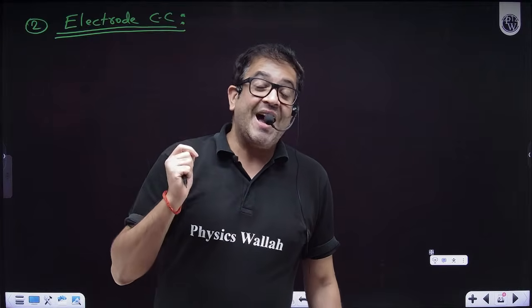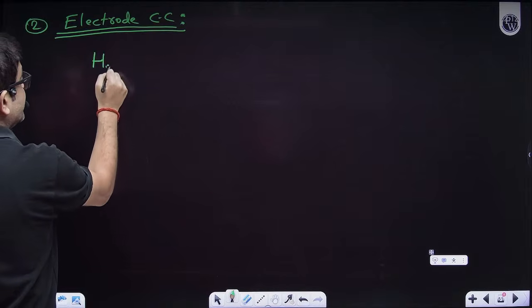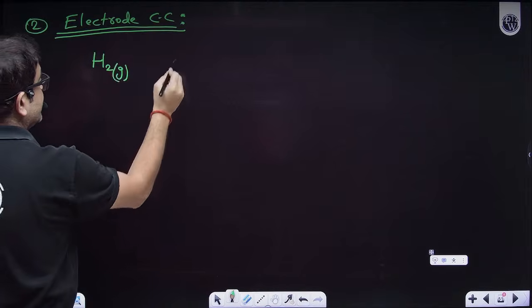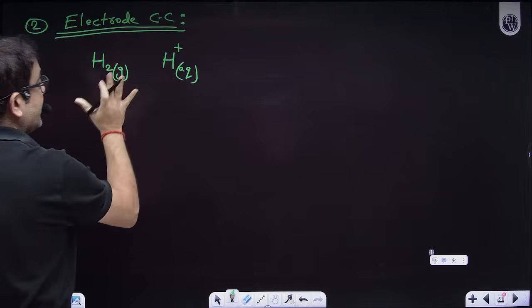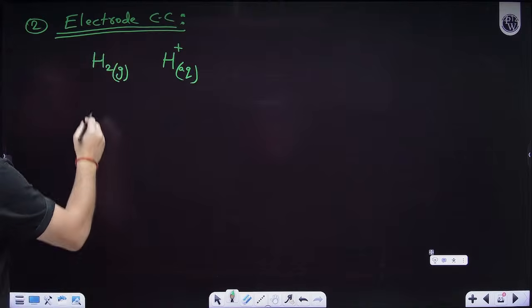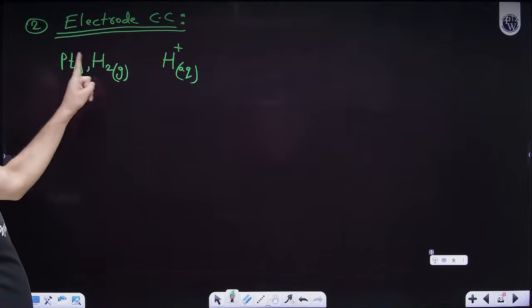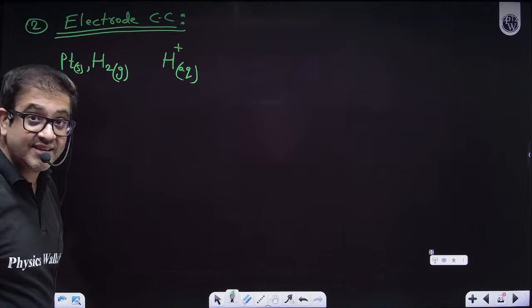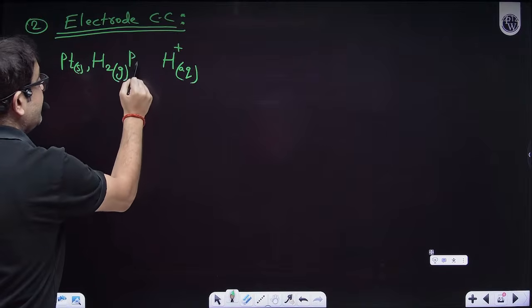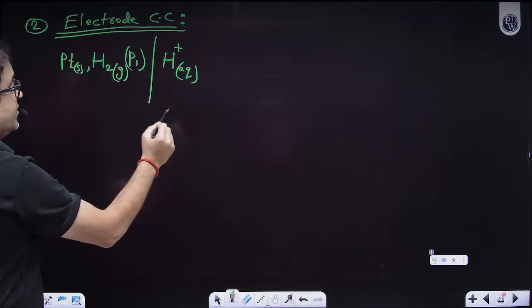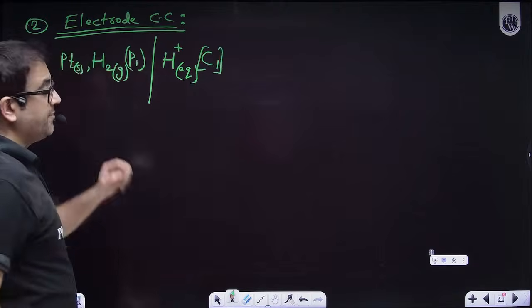Sir, if I use hydrogen gas, so hydrogen from 0 oxidation state will change to H plus aqueous. This is the anodic half. But sir, hydrogen is passed through solid platinum. So this platinum is carrying this hydrogen gas. And sir, for gas, you should write pressure. So let's say this is P1. It is changing to H plus with concentration C1. I'm changing the concentration also. I'm changing the pressure also.